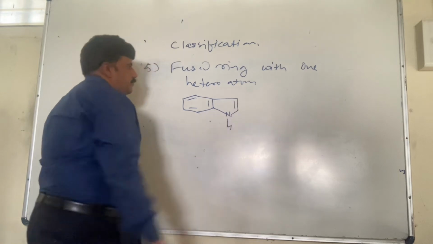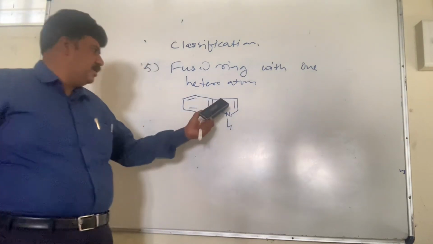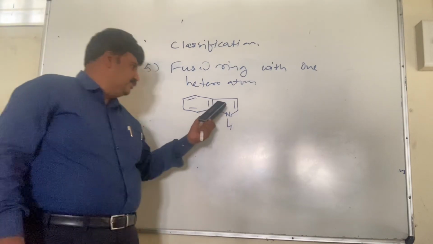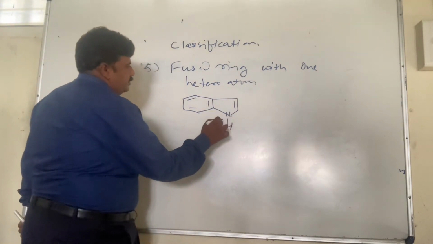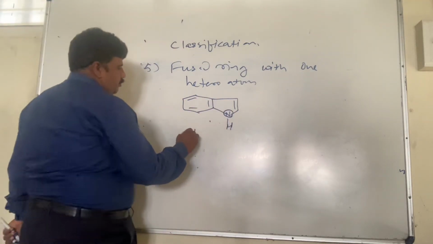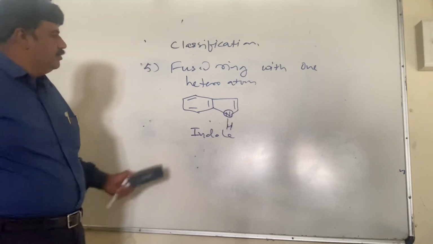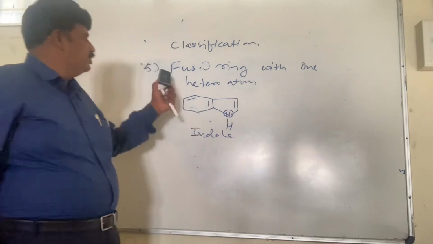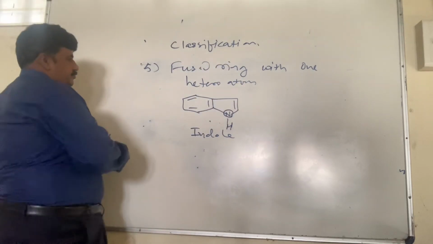This is a fused ring system. One of the rings is 6-membered, and the other is fused with a 5-membered ring, and the heteroatom is nitrogen. This is a molecule very popularly known as indole. So this is indole, which is of the type fused ring with 1 heteroatom.